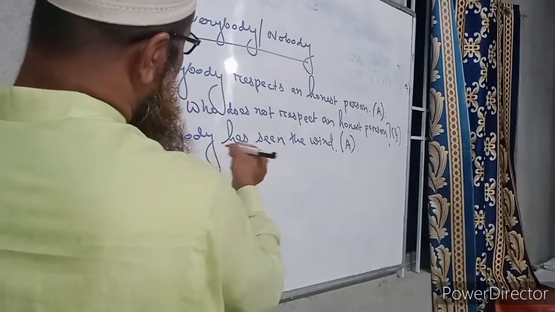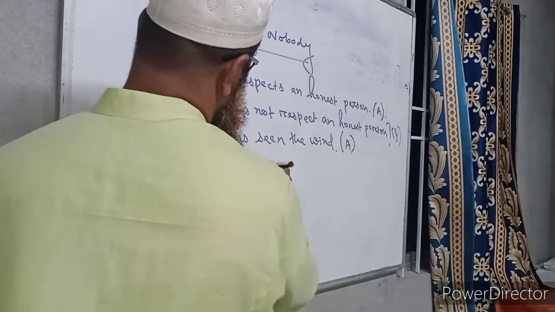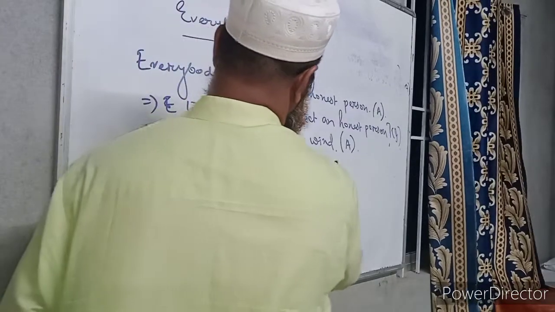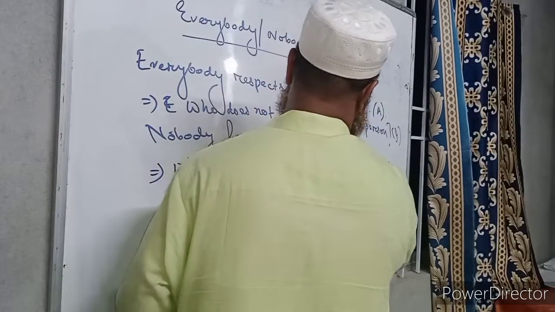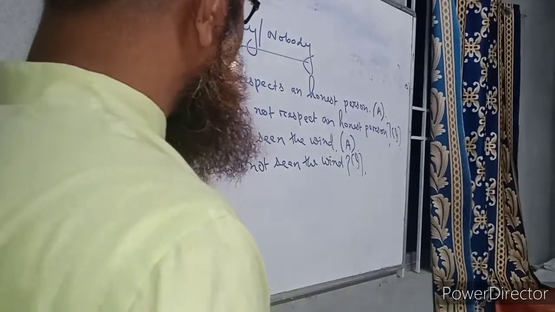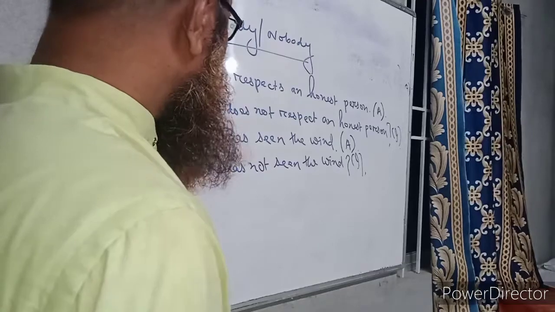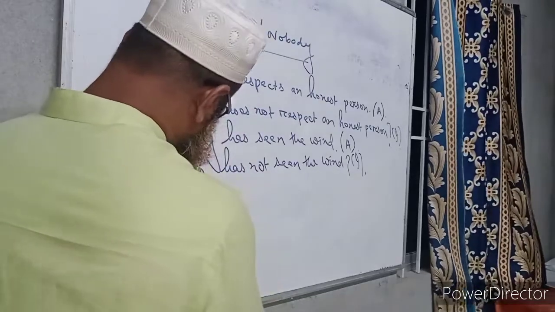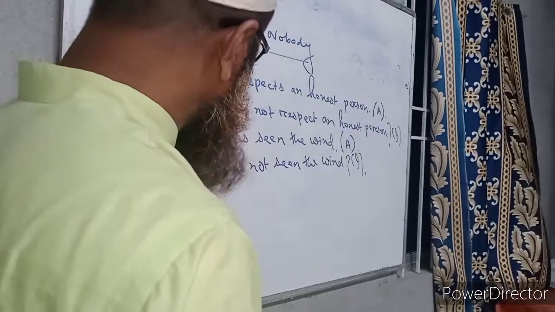So here we will write, who has not seen the wind, or who hasn't seen the wind. So this will be the interrogative sentence. In higher classes, such sentences are asked in the examination. This sentence we may write in another way also.